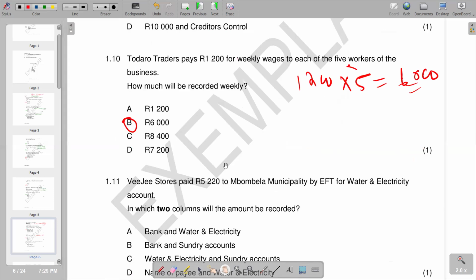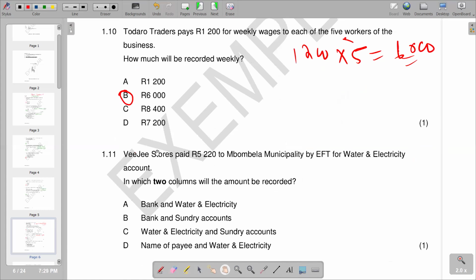Then we go to the next one, 1.11. VG stores paid 5,220 to Ambobela municipality by EFT for water and electricity account. In which 2 columns will the amount be recorded? So this will be the cash payment journal.